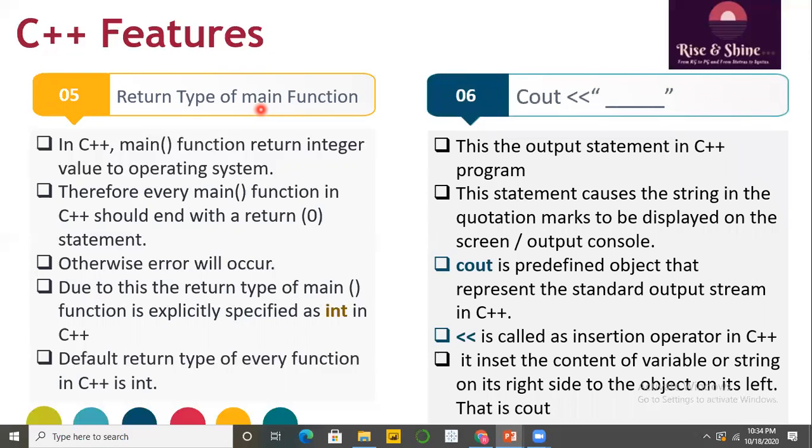The cout statement with the two angle brackets is the output statement in a C++ program. This statement causes the string in the quotation marks to be displayed on the screen or any output console. Here cout is a predefined object that represents the standard output stream in C++.